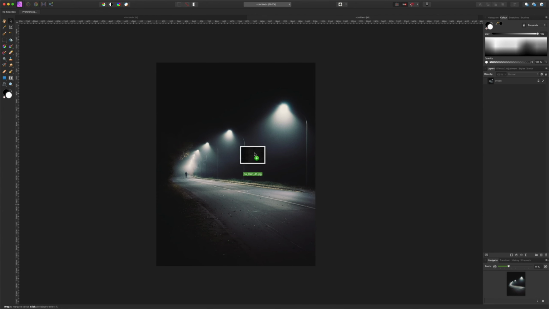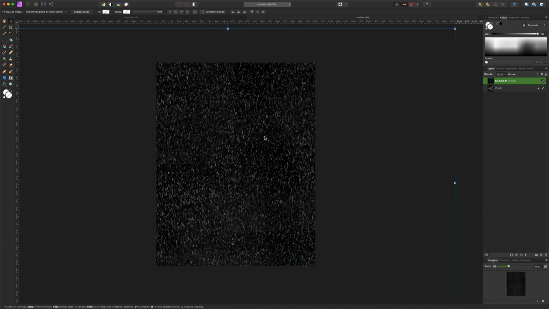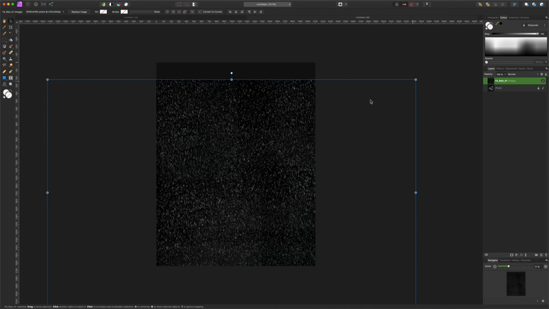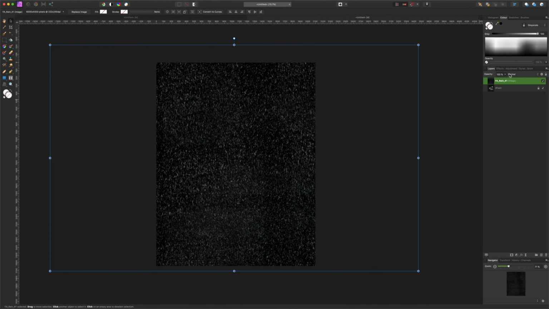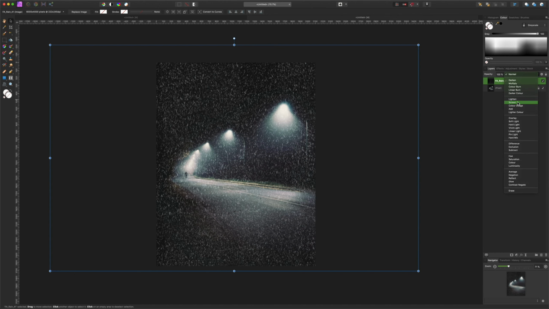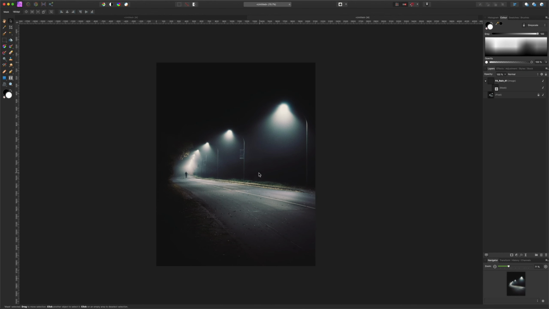Let's try one more image. Bring in your overlay, resize and position it to where you want, and again change it to screen. Now let's create an inverted mask by holding down Option and hitting the mask icon.